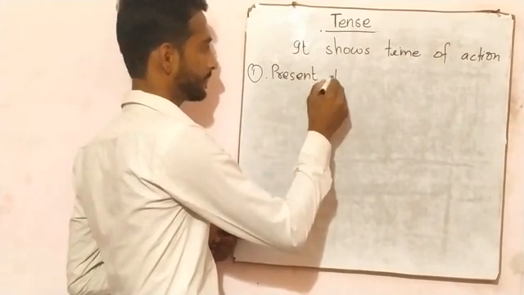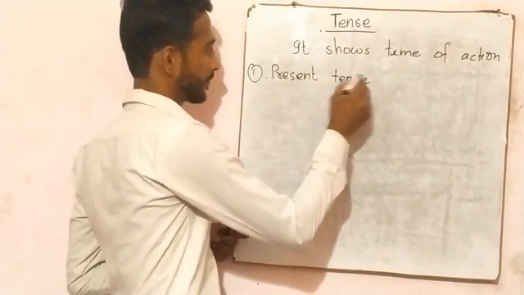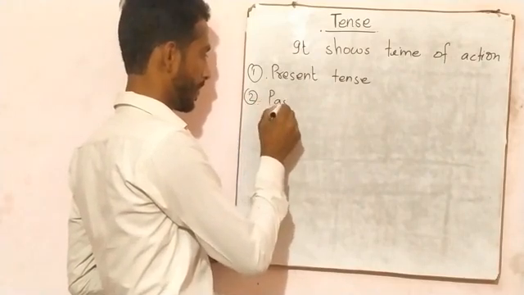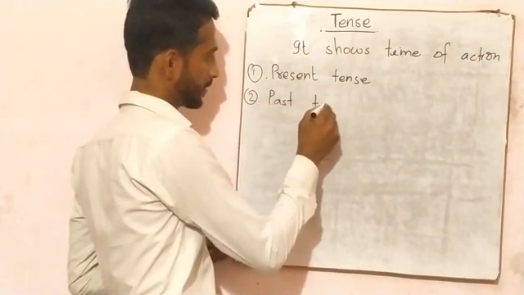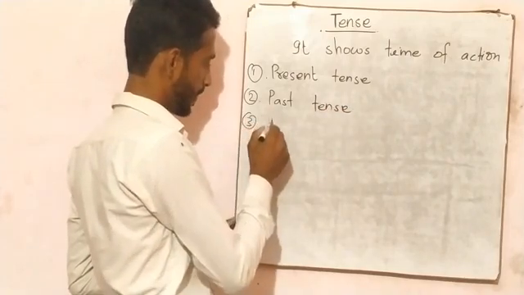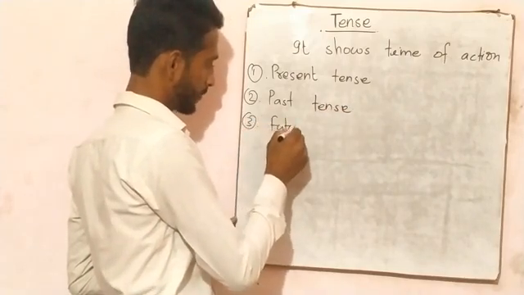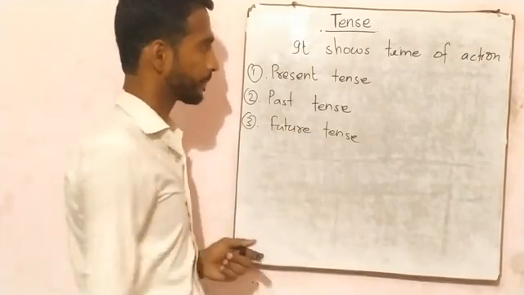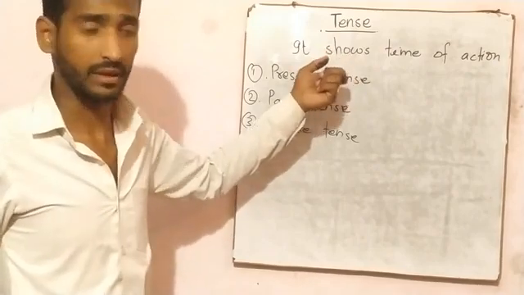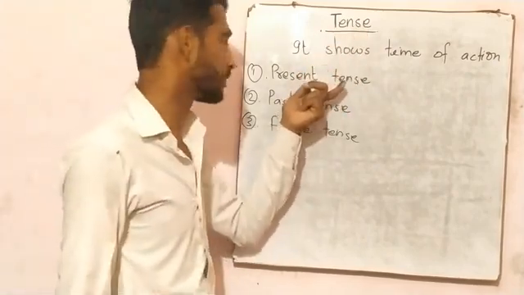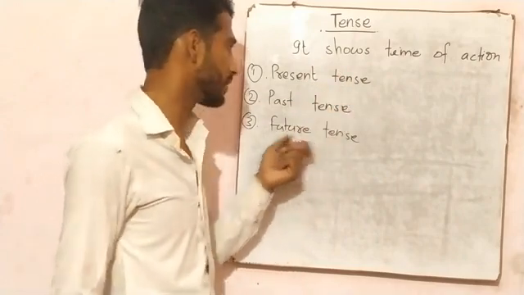Present tense. Second one is past tense, and third one is future tense. Clear? Tense shows time of action. Tense has been classified into three parts: present tense, past tense, and future tense.